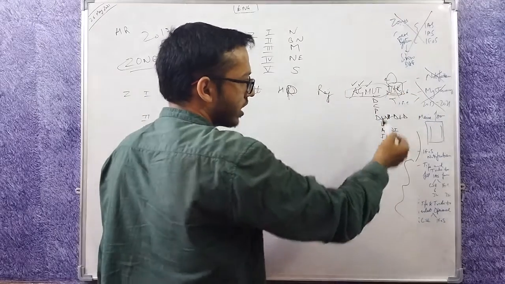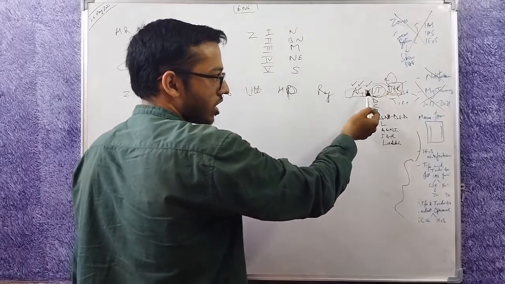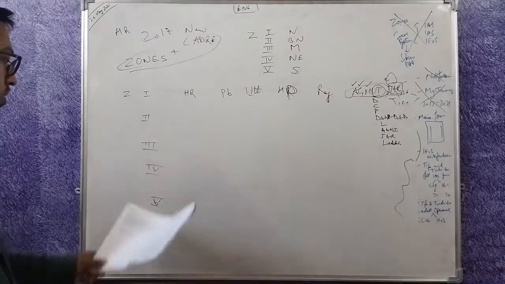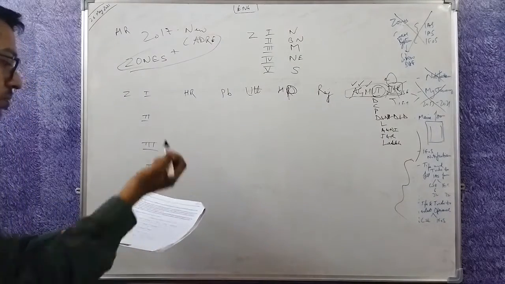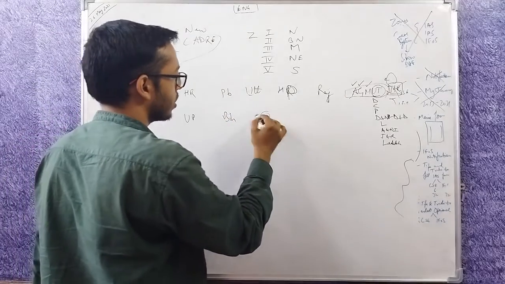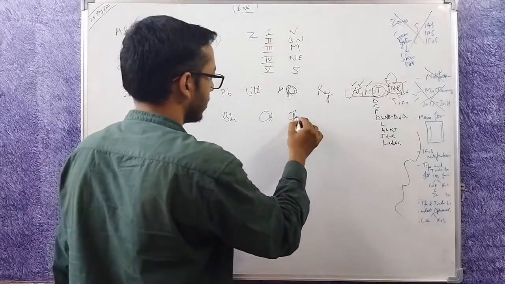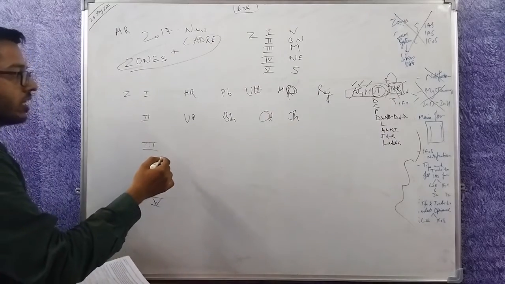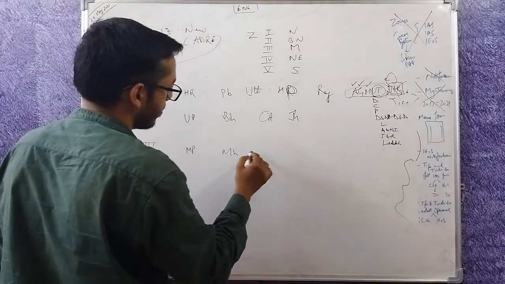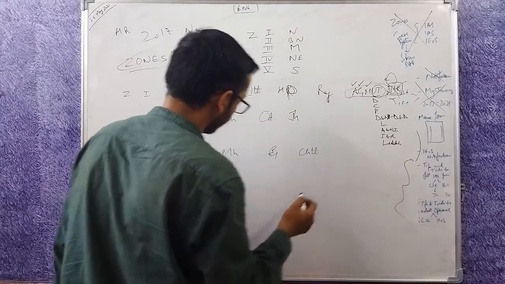J&K is no longer a cadre, a state. It is now a union territory. So this comes under Arunachal, Goa, Mizoram Union Territory. Now the second one, zone 2, is below northern. So it is UP, Bihar, Odisha, Jharkhand. And zone 3 is the middle India. So it comes as MP, Maharashtra, Gujarat, Chhattisgarh.